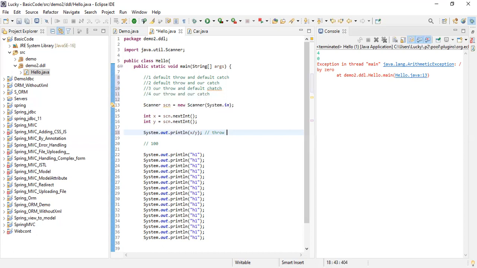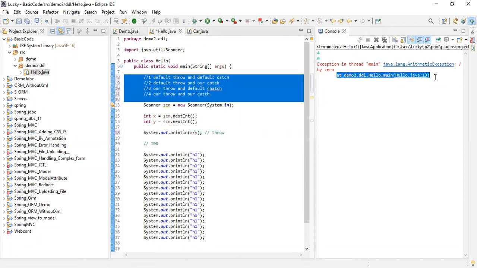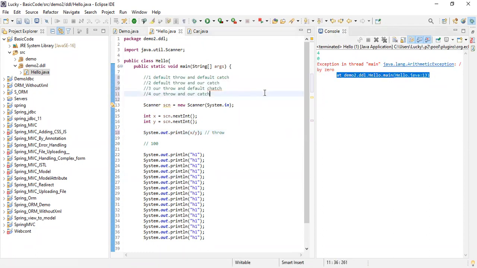So what is the JVM doing? The JVM is saying, yeah, I will handle my exception by myself and I will print this message. It says exception in main thread. Okay, in main, you are having an exception. Which exception? Arithmetic exception. What is the reason? The reason is divide by 0. At which line? This line. So this is how the JVM is handling the exception.